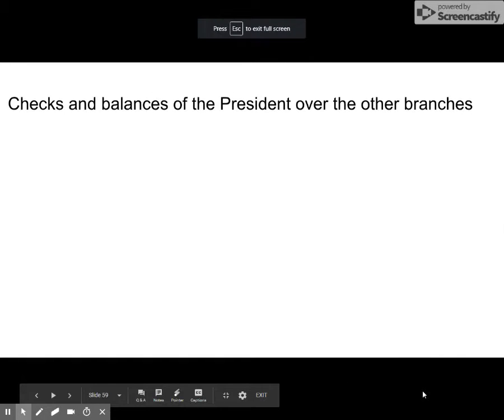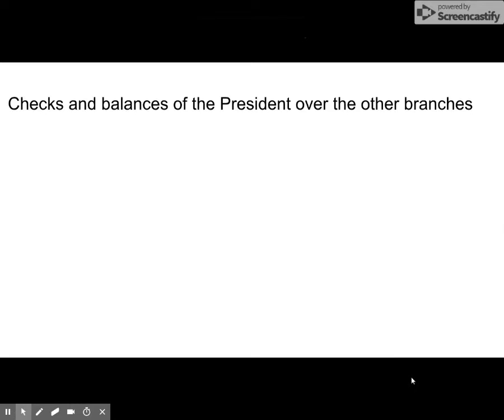So we showed how the people who decided to make the Constitution were worried about having too much power with any one government or government agency. So they came up with the system of checks and balances. And let's take a look now at the different types of checks that different branches have over the others.